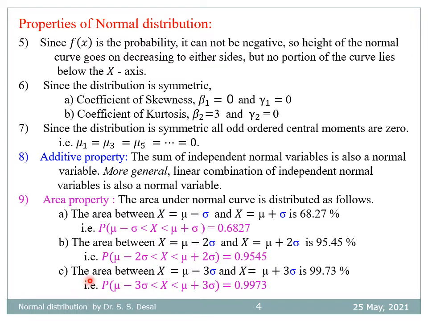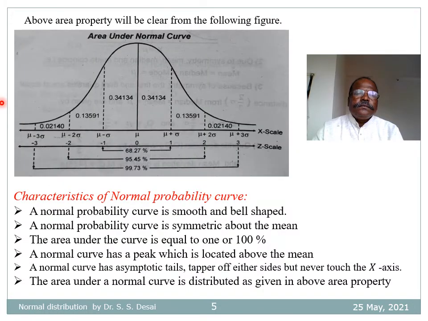0.9545, and the area between x equal to mu minus 3 sigma and mu plus 3 sigma is 99.73%. That is, P(mu minus 3 sigma less than x less than mu plus 3 sigma) is equal to 0.9973. The above area property will be clear from the following diagram. So this is the diagram showing area under the normal curve and its various cutoff points.